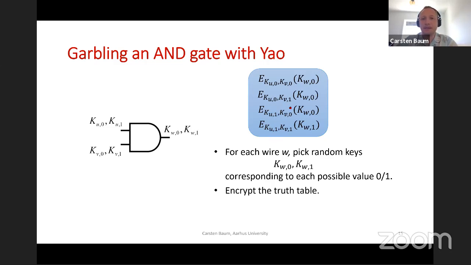So, for example, you would encrypt the 0 key whenever you would get 0 as the output of the input bits, logically, right? If the input bits are 1 and 0, then the AND of this is 0. So in the table you should place an encryption of the 0 key, and the same then for the 1 key. In addition, you need to shuffle this, because otherwise the evaluator can see where the encryption worked and thereby guess what the truth value of the bit was. So this is the standard trick for the two-party setting.